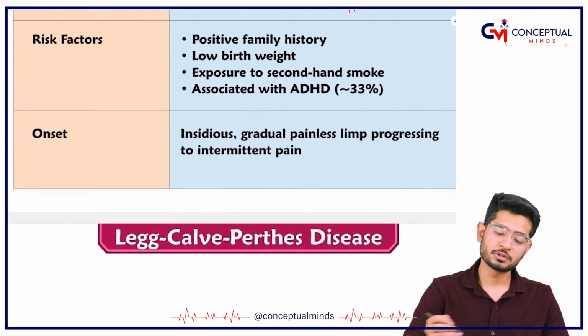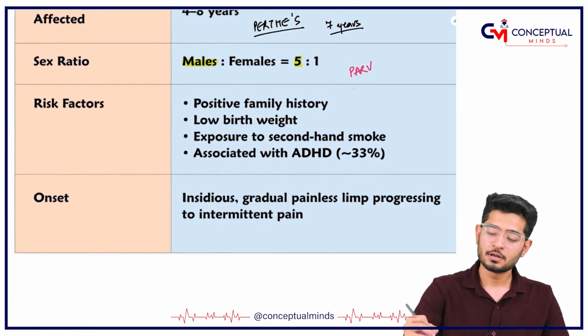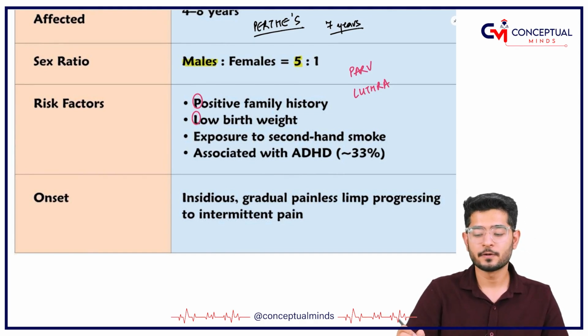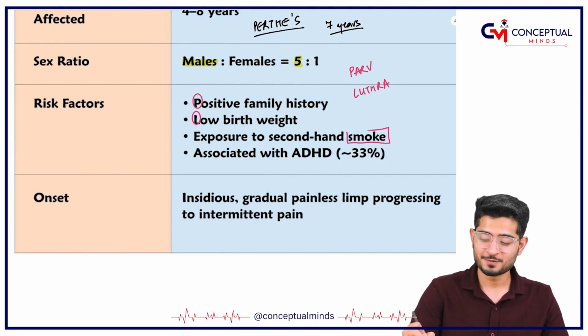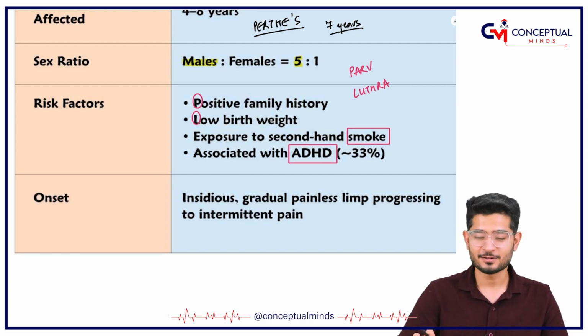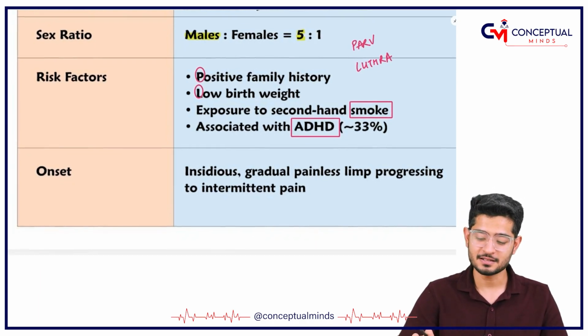Now coming on to two things, again you can remember my name starting from P, surname starting from L. So P for positive family history, L for low birth weight, and then another thing, smoke. Although I don't smoke. Associated with ADHD, yes, this is a trait of mine. So please remember, smoking and ADHD are also associated with Legg-Calvé-Perthes disease.